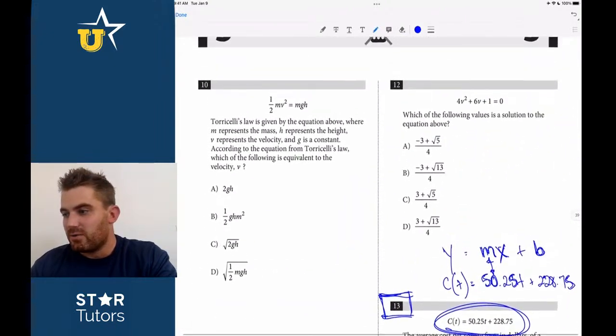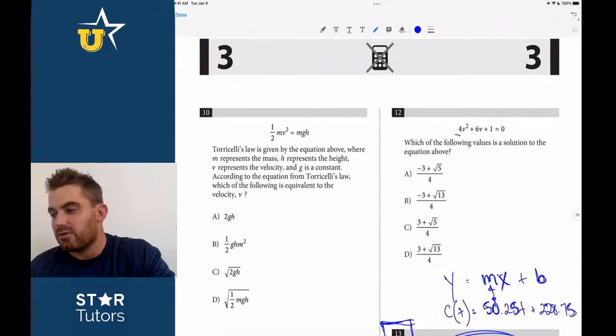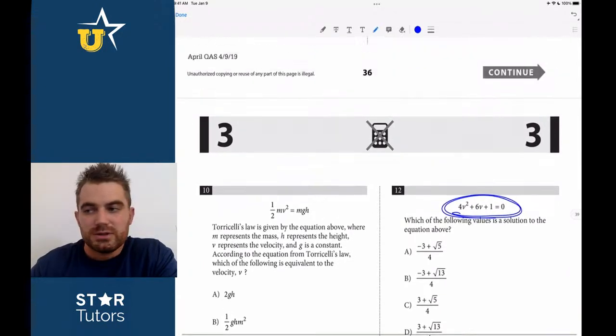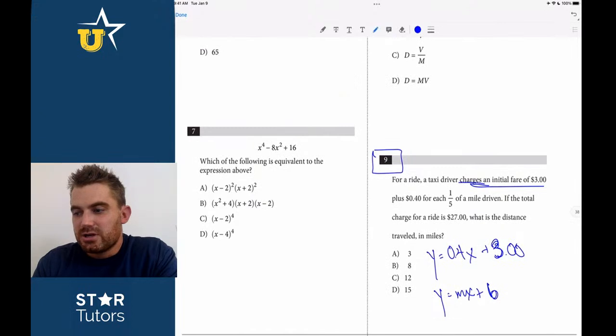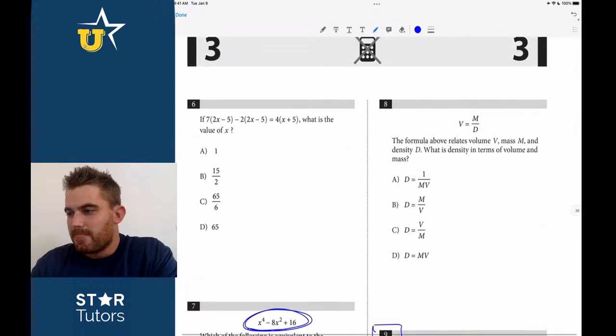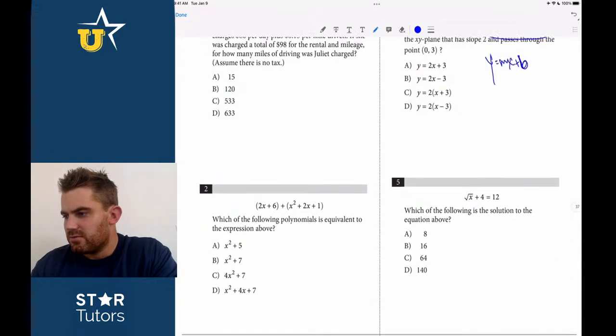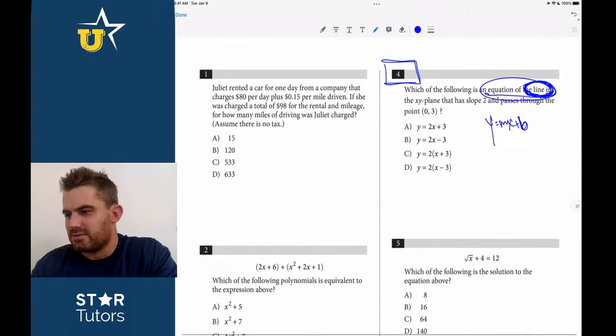Let's see if we can find another one. This is under the factoring section. Technically, we're going to have to use the quadratic formula, but that's all within factoring as well. Here's another factoring question, right? Learning how to factor with x to the 4th. I don't know if there's any other ones equivalent. All of the rest of this is pretty basic algebra, so that's even better.